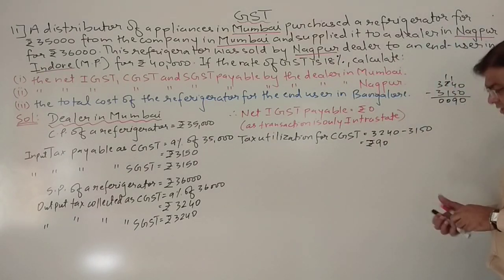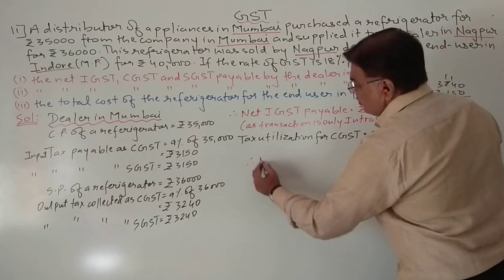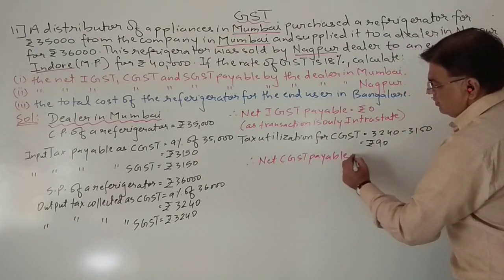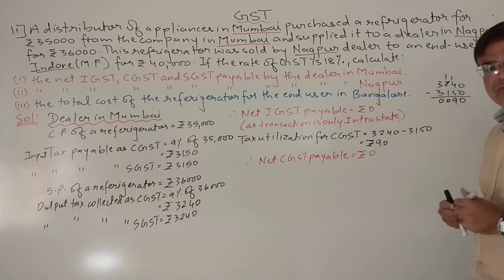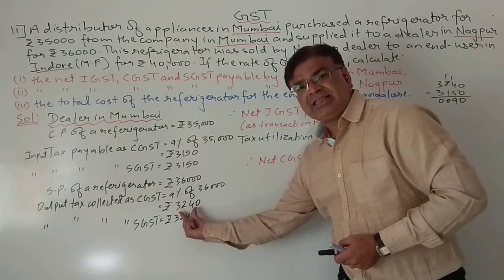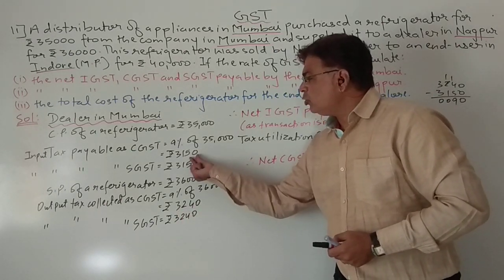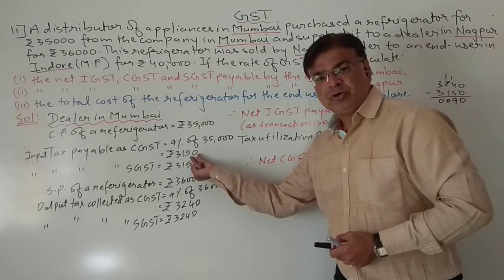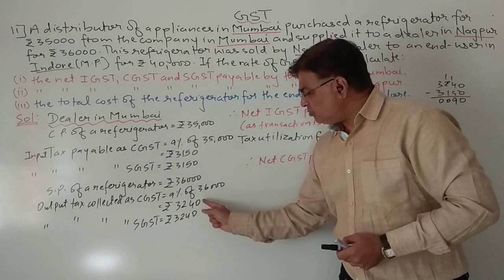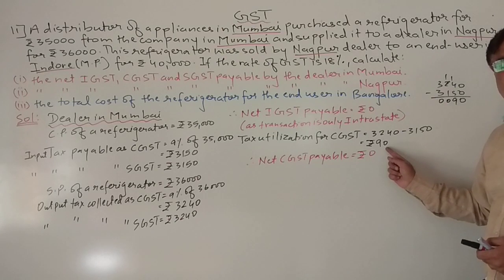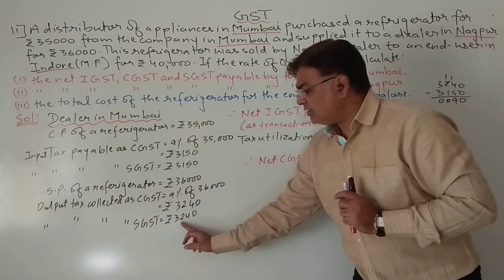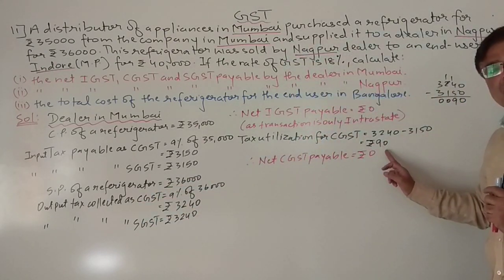So what will be the net CGST? Therefore, net CGST payable is equal to rupees 0. Why? Because see, CGST he collected as 3240. So this 3240, first of all, he will utilize to pay this CGST. Then how much balance amount is left? Rupees 90. So now total how much balance amount is left with the dealer in Mumbai? 3240 plus 90.